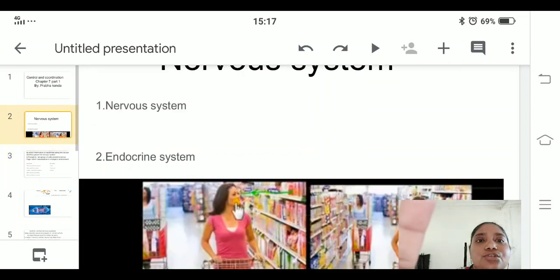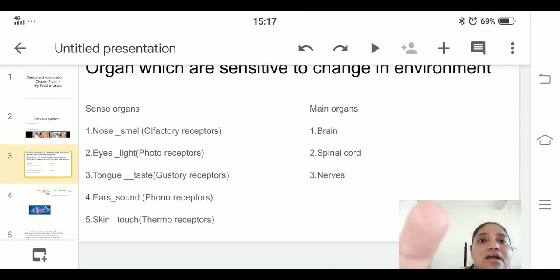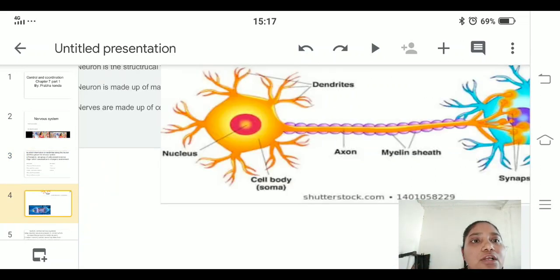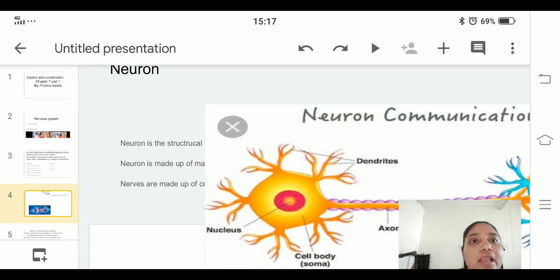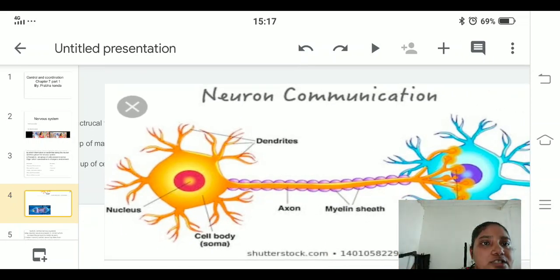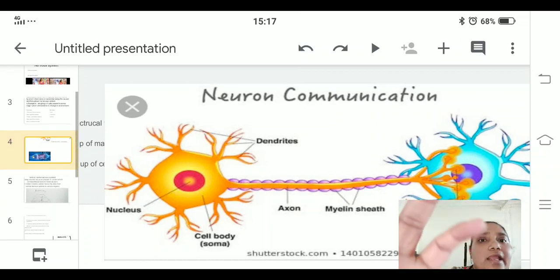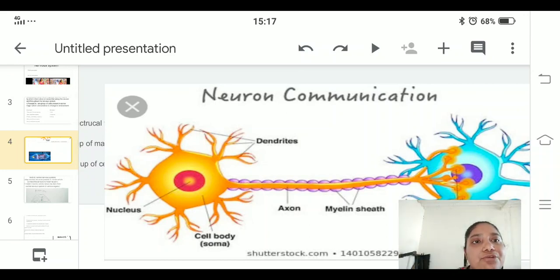After that we need to study the neuron. A neuron is made up of nerves. Nerves are made up of cells. This picture you need to learn, as you may be asked in an exam. Try to understand it and try to explain two or three nerves.